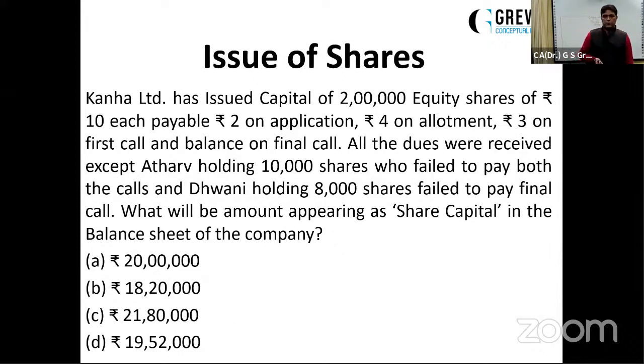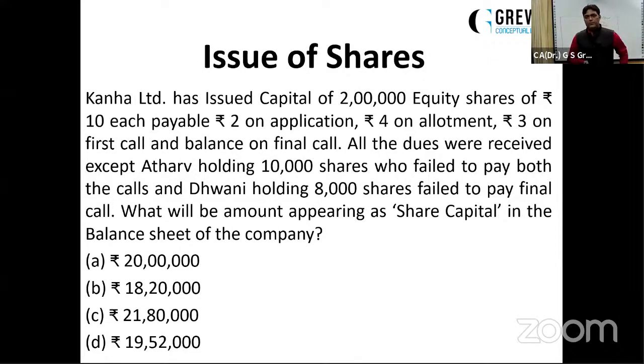Let's do just one or two questions for this. Kahana Limited has issued capital of 2 lakh equity shares of ₹10 each, payable ₹2 on application, ₹4 on allotment, ₹3 on first call, and balance on final call. All the dues were received except Atharv holding 10,000 shares who failed to pay both the calls, and Dhwani holding 8,000 shares failed to pay the final call. What will be the amount appearing as share capital in the balance sheet of the company?